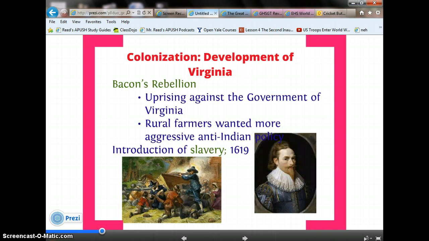Bacon's Rebellion was another very important part of the development of Virginia. This was an uprising against the government of Virginia by rural farmers who wanted a more aggressive anti-Indian policy. On a final note, in 1619, you'll have the introduction of slavery to correlate with the cash crop tobacco.